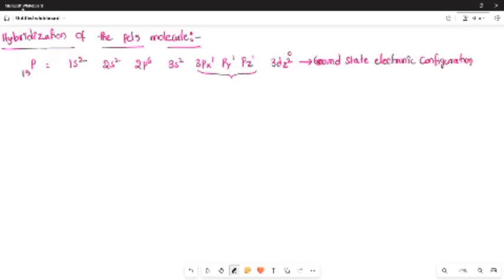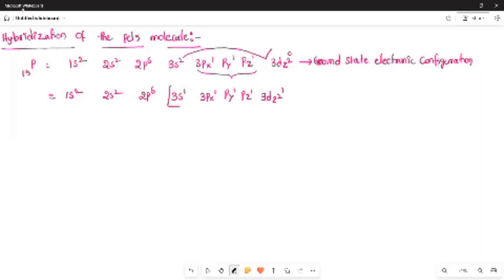But here one phosphorus is bound to 5 chlorine atoms, meaning phosphorus should acquire 5 unpaired electrons in its valency shell. Now let us unpair the electron in 3s2, depair it. You have to go to the excited state electronic configuration: 1s2, 2s2, 2p6, 3s1, 3px1, py1, pz1, and 3dz square 1.